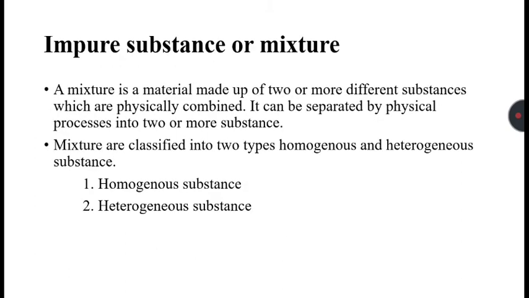Impure substance or mixture. A mixture is a material which is made up of two or more different substances which are physically combined. It can be separated by physical processes. We will talk about all the separation processes in detail in the next lecture. Mixtures are classified into two types, homogeneous and heterogeneous mixtures.